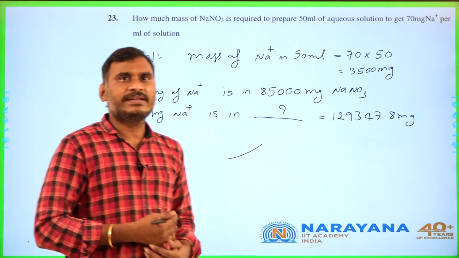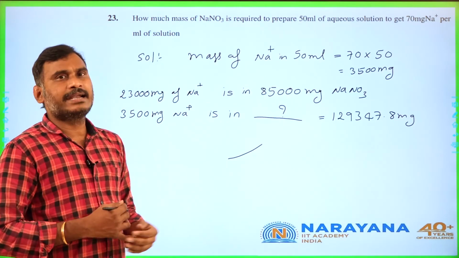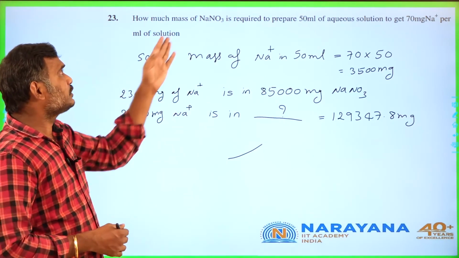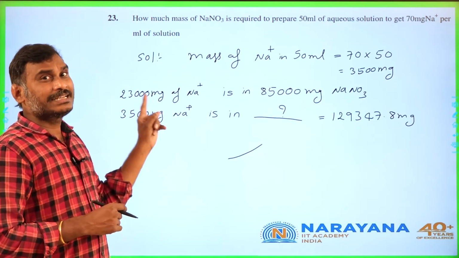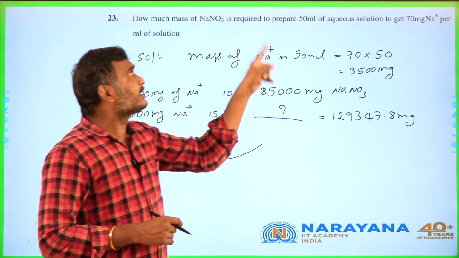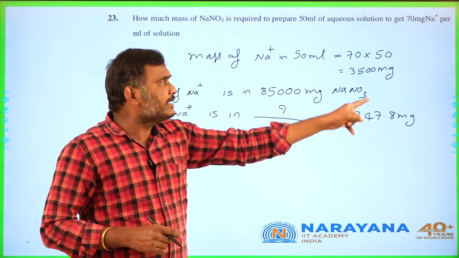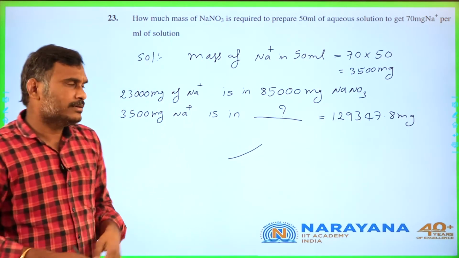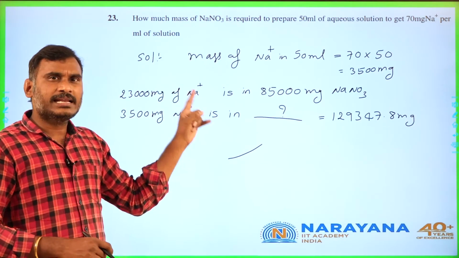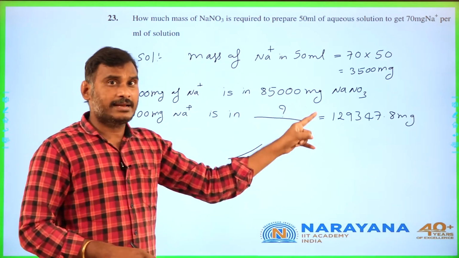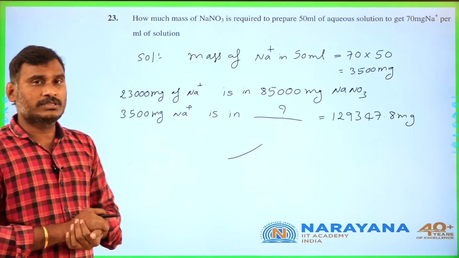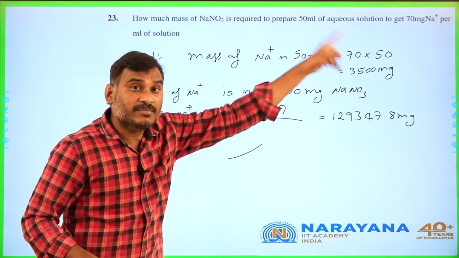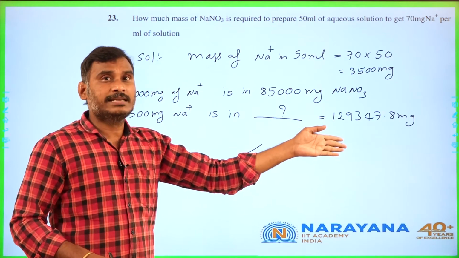The total mass of Na plus given is 3500 milligrams. Generally, sodium ion weight is 23 gram, that is 23,000 milligram, present in NaNO3 molecular weight 85 grams, that is 23,000 milligram Na plus is present in 85,000 milligrams of NaNO3. Then given milligram of sodium plus is present in how much NaNO3?